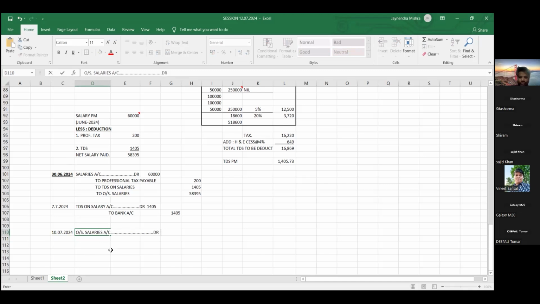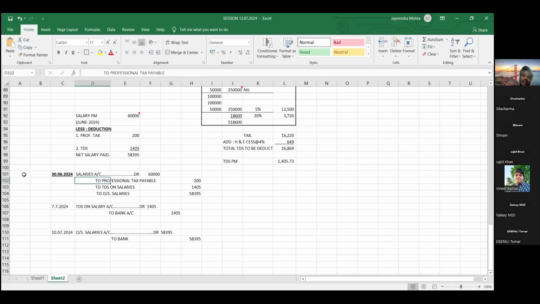How much? 58,395. How have we paid? Through bank only. Cheque. We have given a cheque to our employee, or we can directly transfer to their bank accounts also, friends. Then what is next? Three liabilities are there, friends. We have got three liabilities.